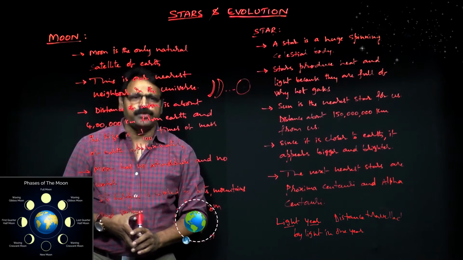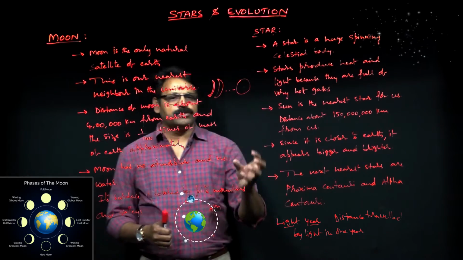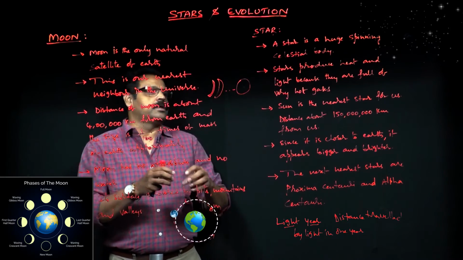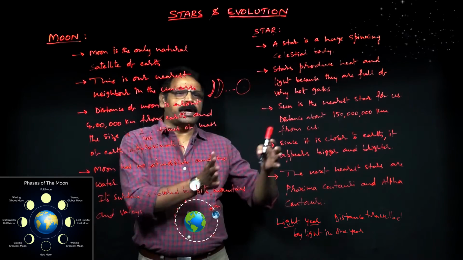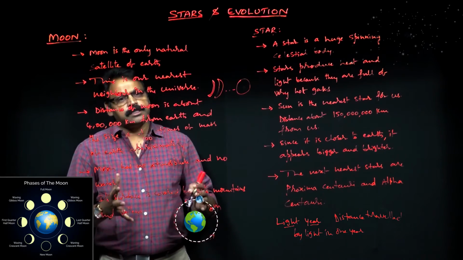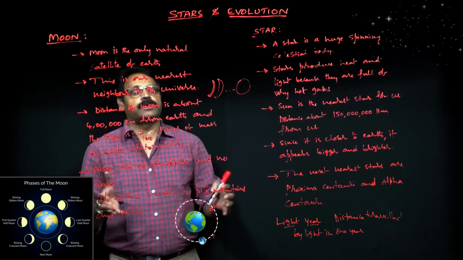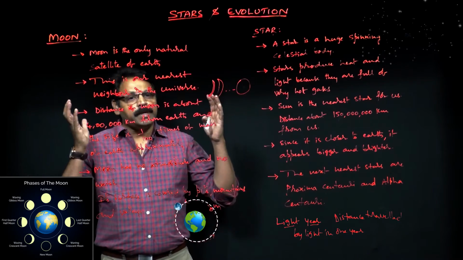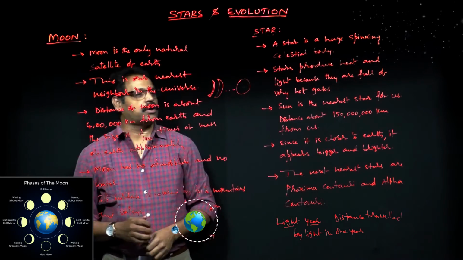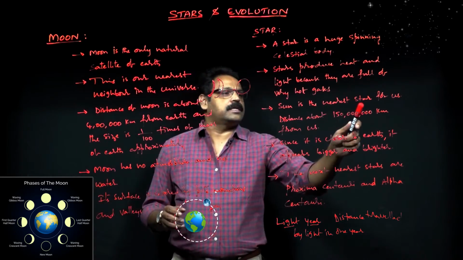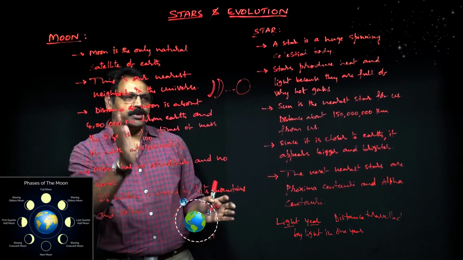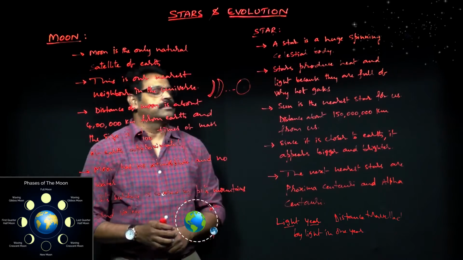Because of the nuclear fusion, there is a process called nuclear fusion. By means of that, the lighter nuclei are fused together, forming a heavier nucleus by releasing energy. That is the reason stars have energy in them. And since the gases in stars are very hot, they have some heat energy also. So stars produce heat and light because they are full of very hot gases. And sun is the nearest star for us. So coming to the stars point, sun. Coming to the satellite point, it is moon. So sun is the nearest star.